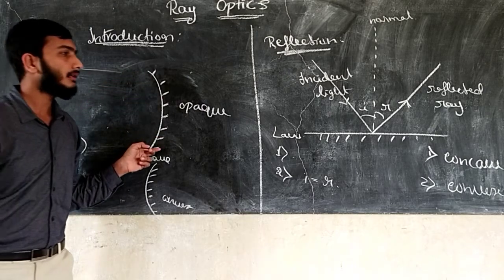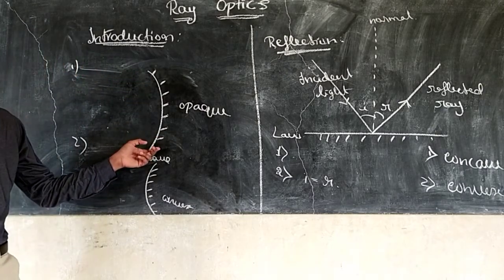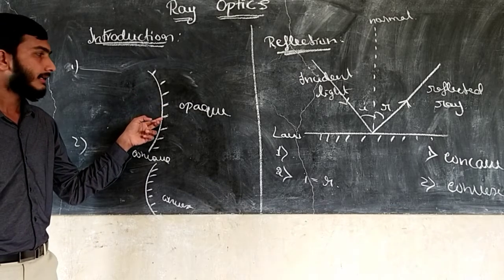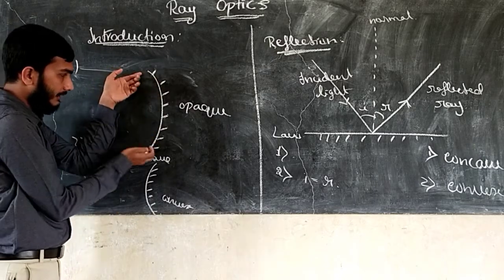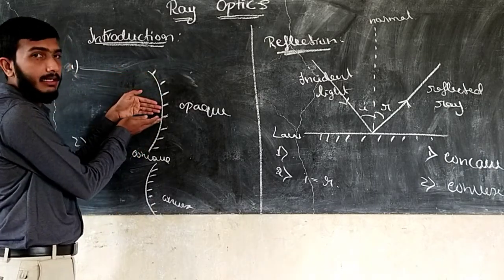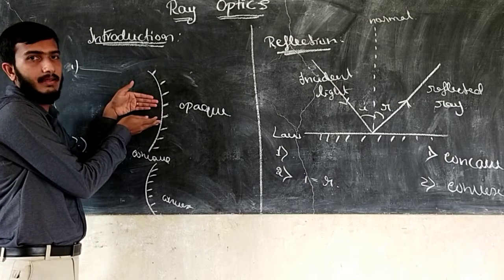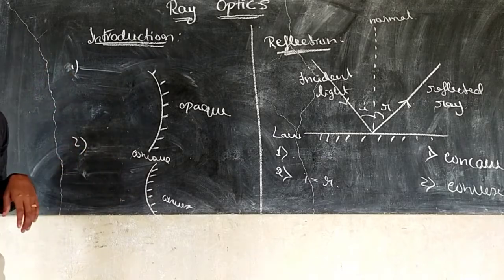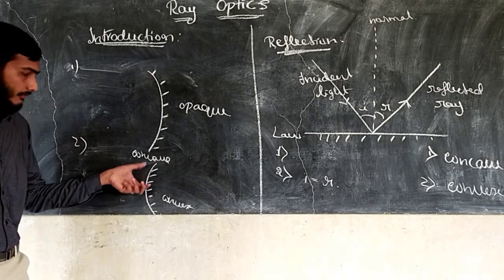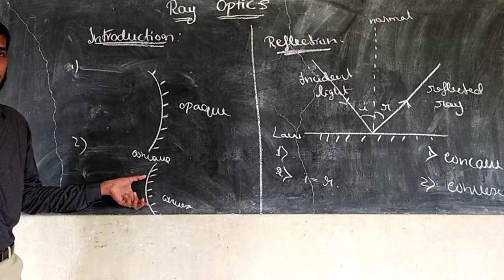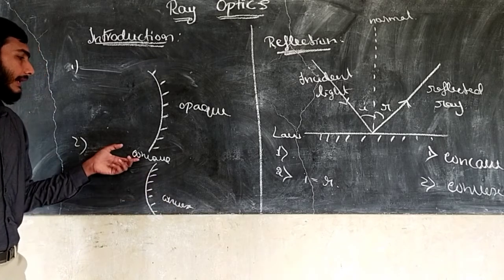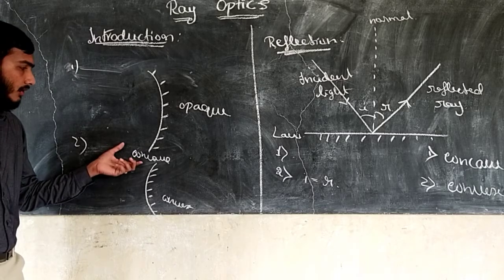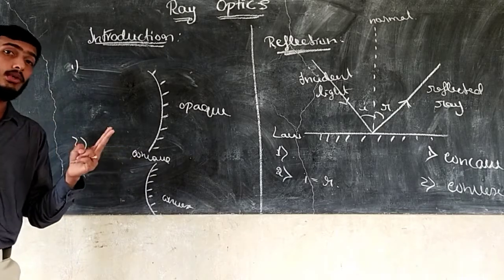So in a concave mirror, the reflecting surface is towards the center. The reflecting surface keeps concentrating towards the center. Right. Here, the reflecting surface is away from the center. It is called a convex mirror. And where the reflecting surface is towards the center of that part of the mirror, that is called a concave mirror. These are the two types of mirror.